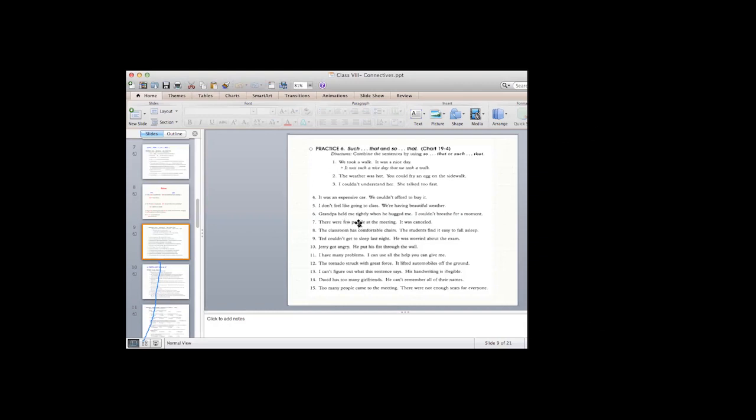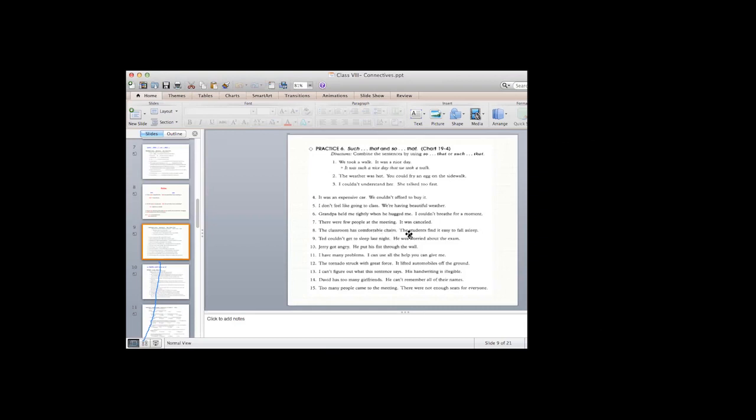The classroom has comfortable chairs. The students find it easy to fall asleep. What do we have here? We have comfortable chairs. Chairs is a noun, comfortable is an adjective. It's a noun phrase, so we use such. The classroom has such comfortable chairs. It's not so comfortable chairs, it's such comfortable chairs that the students find it easy to fall asleep.